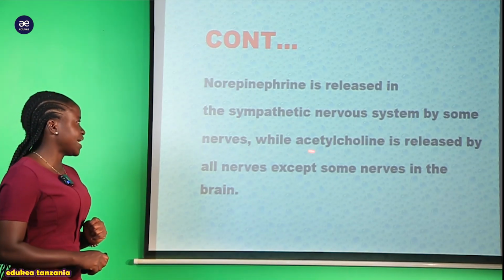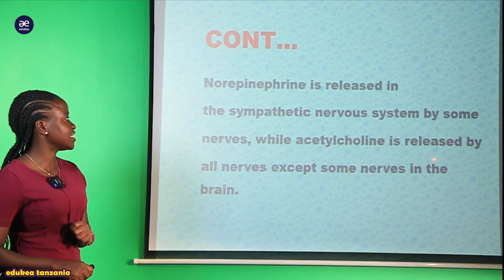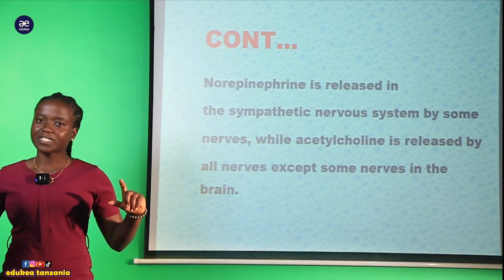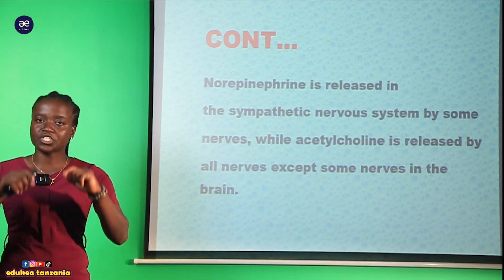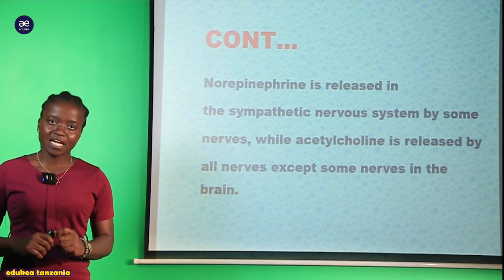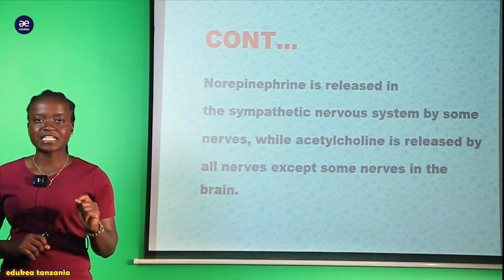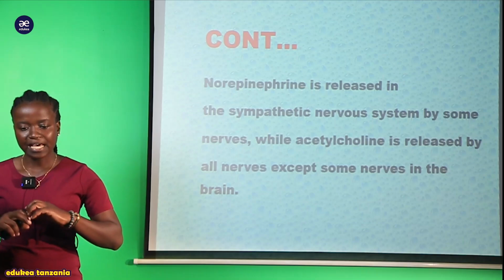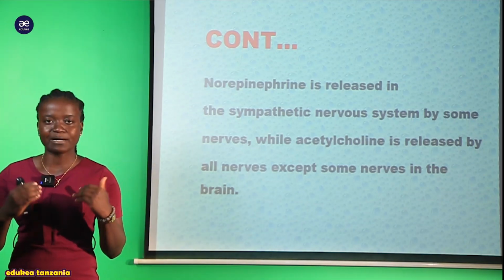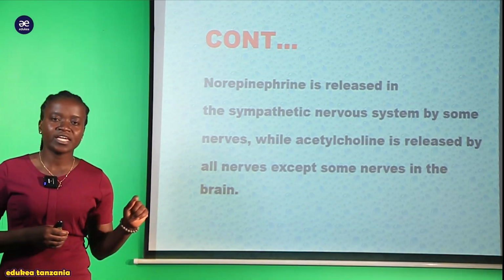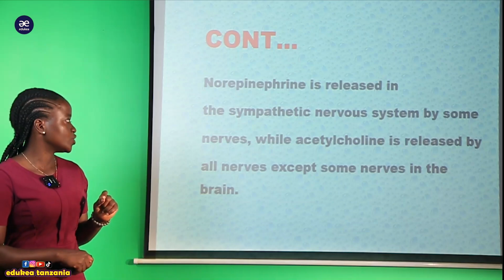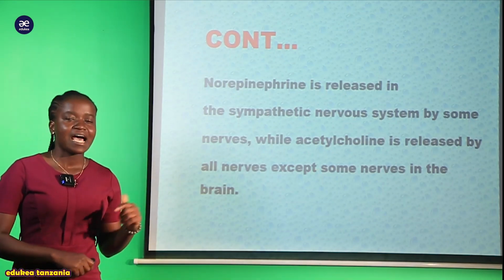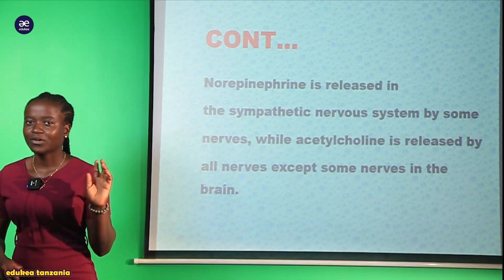Lakini tukija kuongelea hii acetylcholine is released by all nerves. Nerves zote zinazopatikana within the vertebrate organism except the nerves that are found within the brain. So zile nerves ambazo zinapatikana ndani ya brain hazitumii hii neurotransmitter ambayo inaitwa acetylcholine.